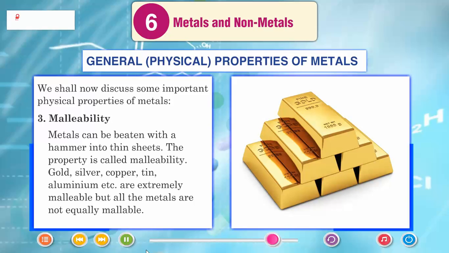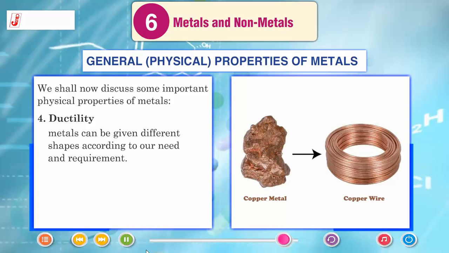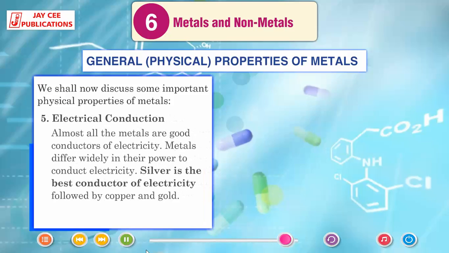Malleability. Metals can be beaten with a hammer into thin sheets. The property is called malleability. Gold, silver, copper, tin, aluminum, etc. are extremely malleable, but all the metals are not equally malleable. Ductility. The ability of metals to be drawn into wires is called ductility. Copper, gold, platinum and silver are especially ductile. Gold is the most ductile metal. It is interesting to note that a wire of about 2 km length can be drawn from 1 gram of gold. Because of their malleability and ductility, metals can be given different shapes according to our need and requirement.